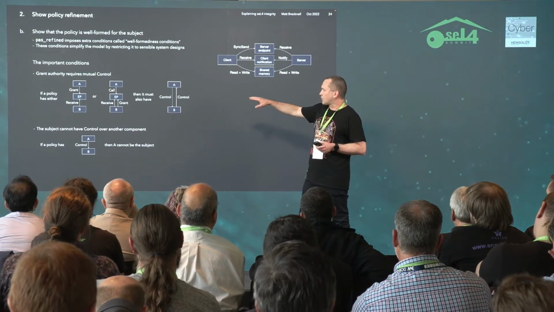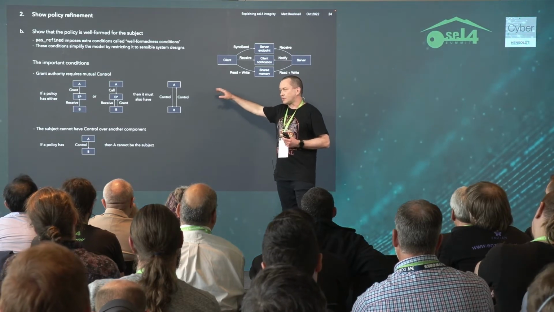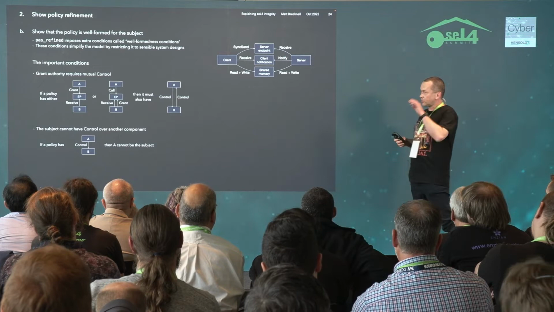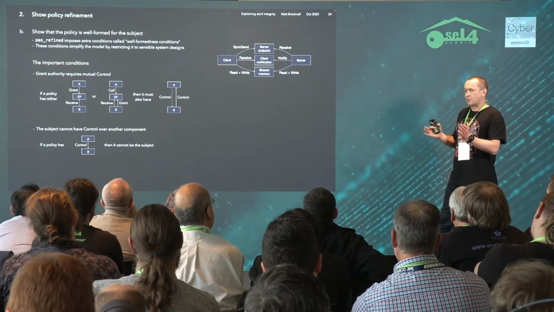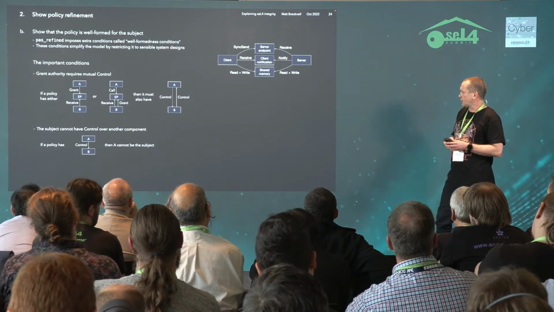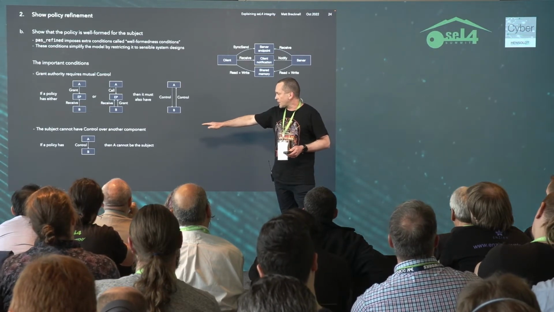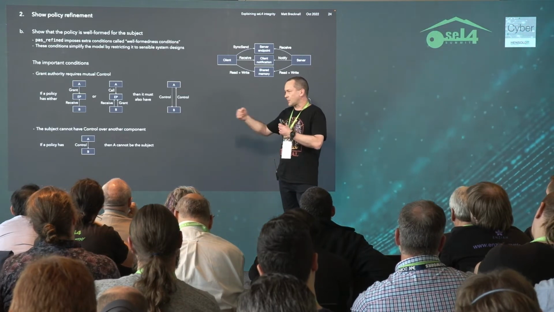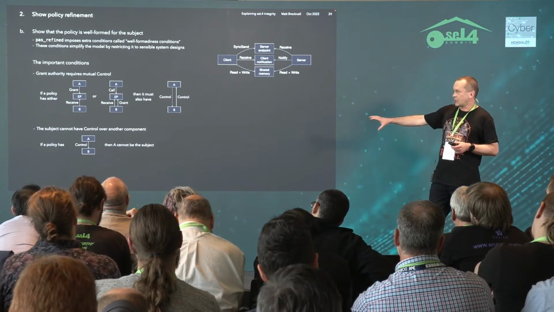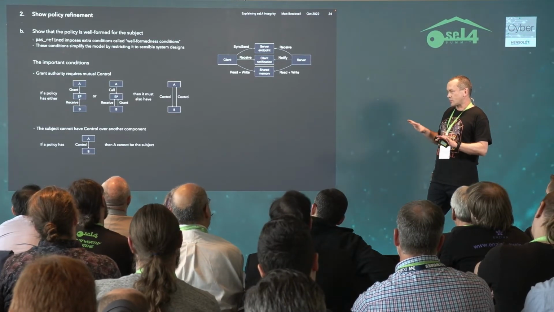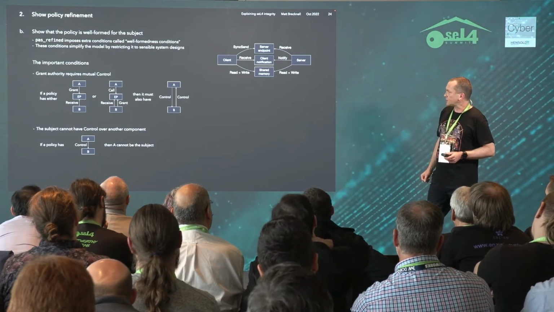One is that grant authority, which is what you get if you have a grant right on an endpoint, implies mutual control. So grant is a very powerful right, and it basically means if you want integrity, you can't have grant between components. The second really important one is that the subject, which is the agent that is currently taking an action, cannot have control over another component. And that's really relevant for the way we build systems and the difference between static systems and dynamic systems. We'll see that later.